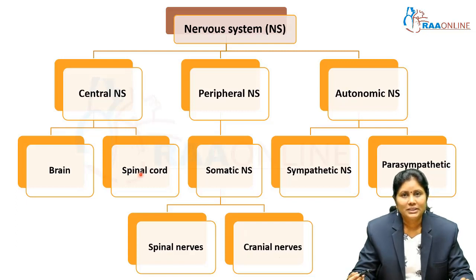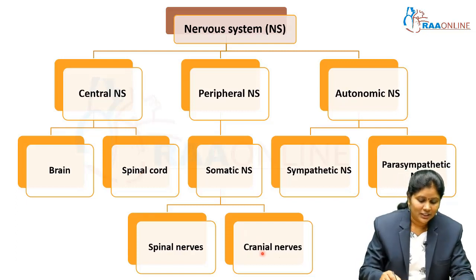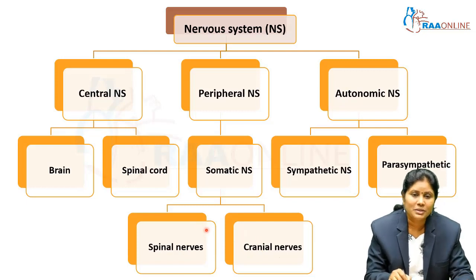The peripheral nervous system has the somatic nervous system, which is dealing with the functions of the musculoskeletal system predominantly. This function is served by two different types of nerve fibers. One is the spinal nerves, the other one is the cranial nerves. The spinal nerves and the cranial nerves got their names from their origin.